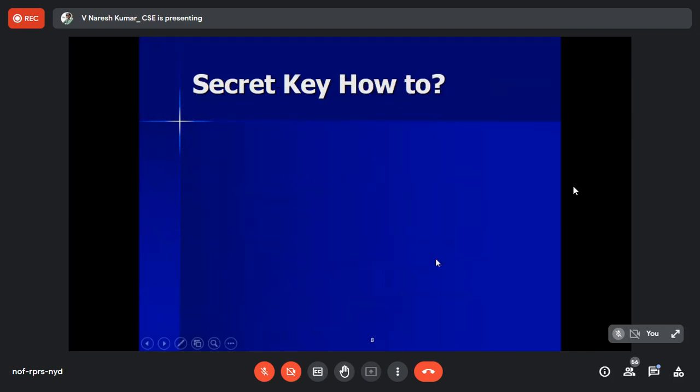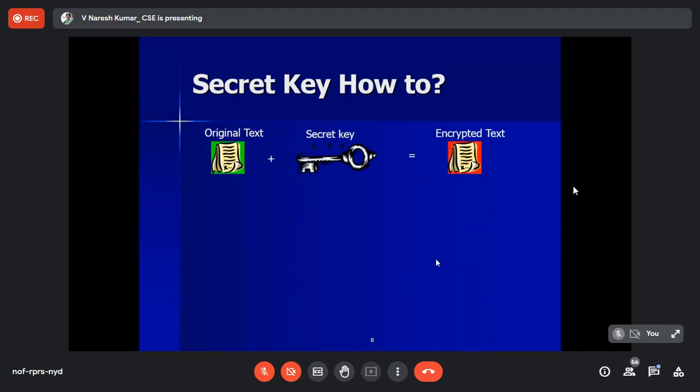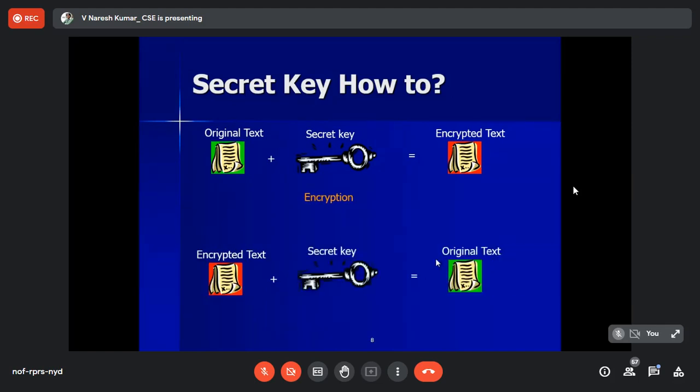Now here, let us look at how the secret key is used. At the sender, the original text is given, we choose the algorithm and give a key, and convert it into ciphertext, the encrypted text. We send this encrypted text to the receiver over the network. The receiver, upon receiving the encrypted text, uses the same key and gets the original text. Is it clear up to now? Yes, sir.